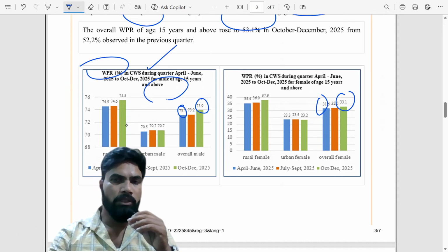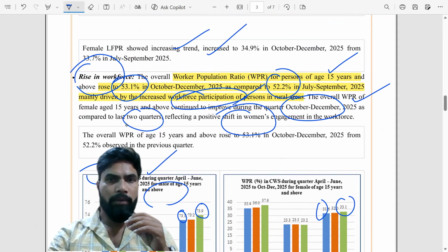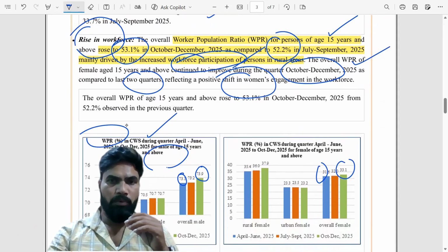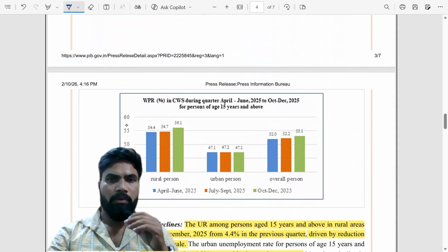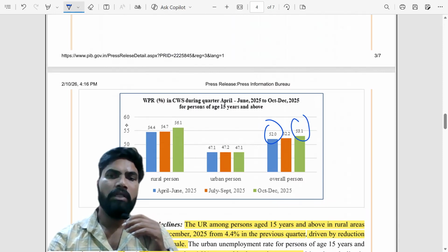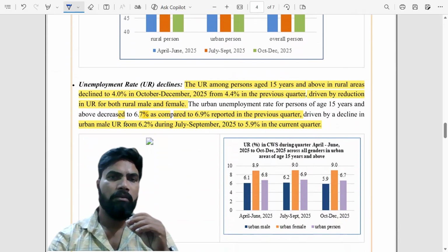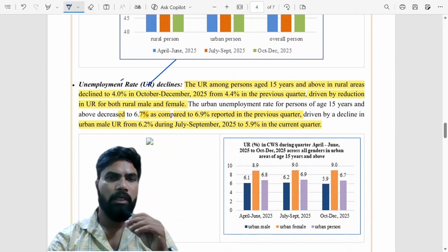So worker population ratio has improved, which is a good thing. Okay, then overall also we can see it rose from 52% worker population ratio to 53.1%. Okay, then we will see one more important data, that is unemployment rate.